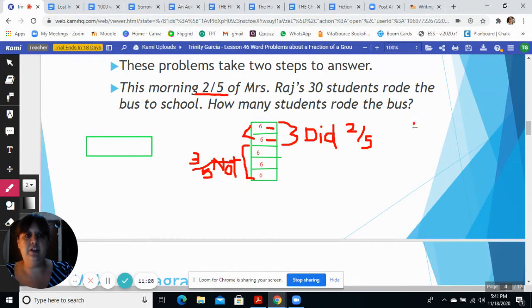So we now know that 12 students, or 12 kids, just because it's easier to write on here, 12 kids. Twelve kids rode the bus. That's our answer. Awesome work. So now we know how to solve a fraction of a group problem. We need to divide it up with a diagram and then figure out the fraction so that we can figure out the answer.